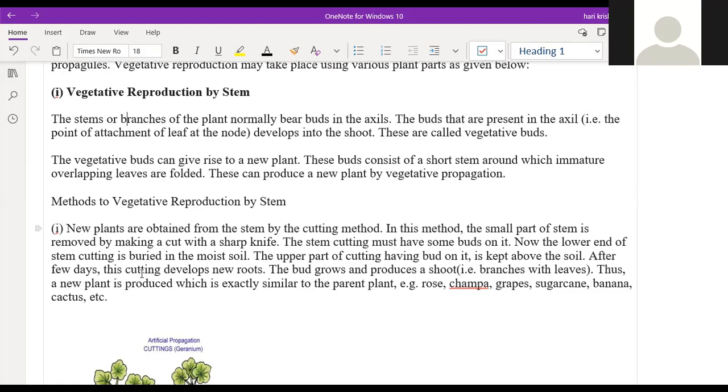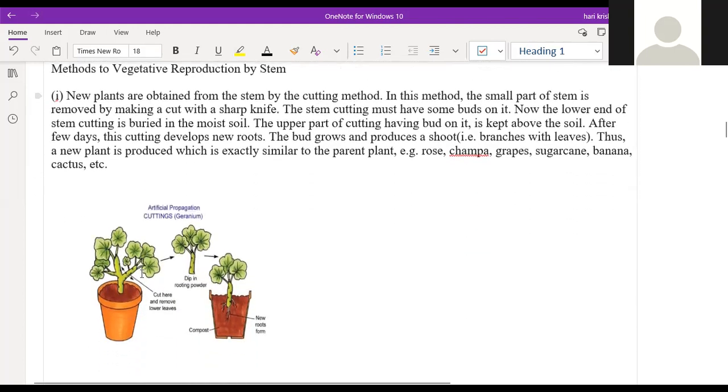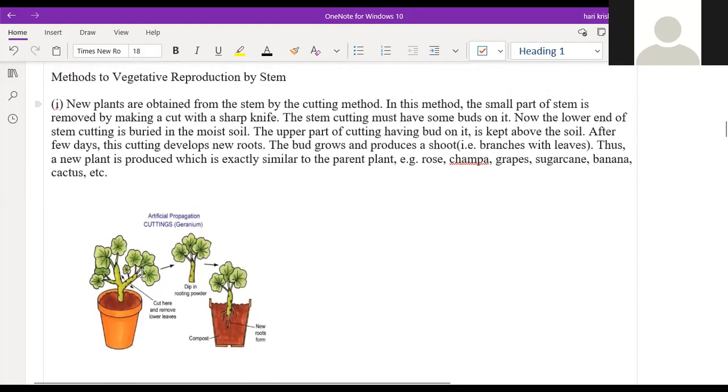Okay, so in that, the first one we will study. So Ritik, read the first one. Methods of vegetative reproduction by stem.